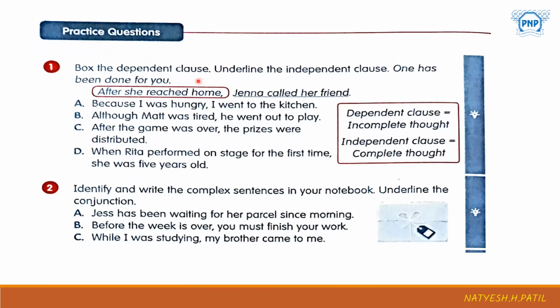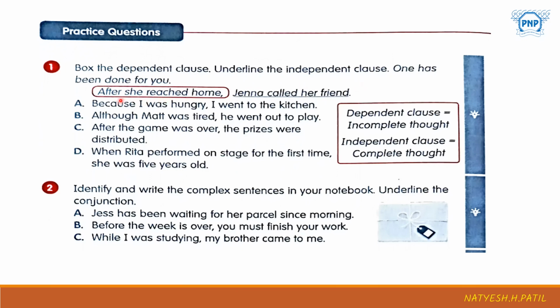The first question says, box the dependent clause, underline the independent clause. One has been done for you. What we have to do? Generally, whatever conjunctions they have given, they're always a dependent clause, and the one which has subject, verb and an object is nothing but an independent clause.